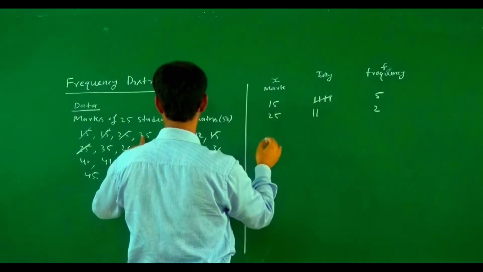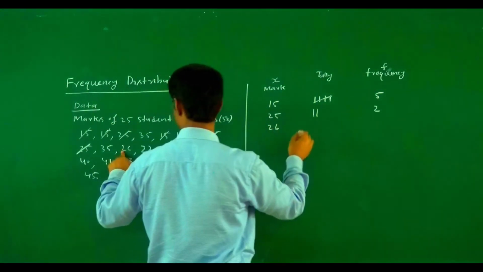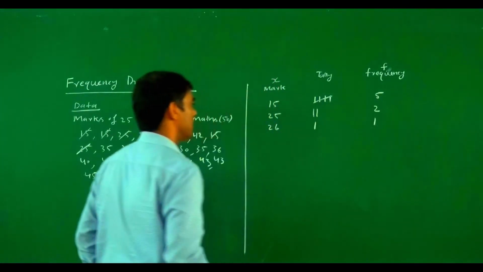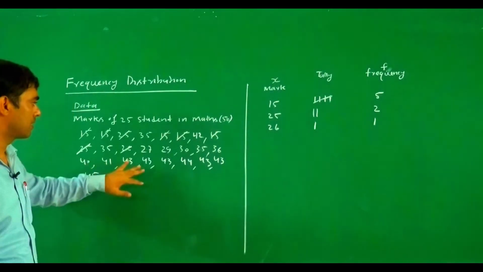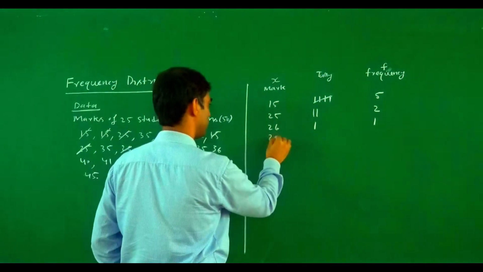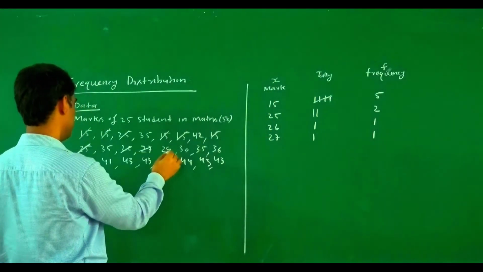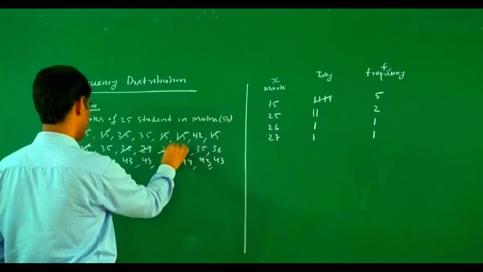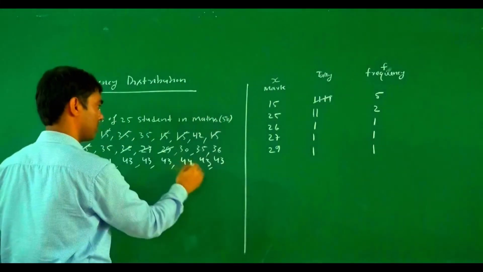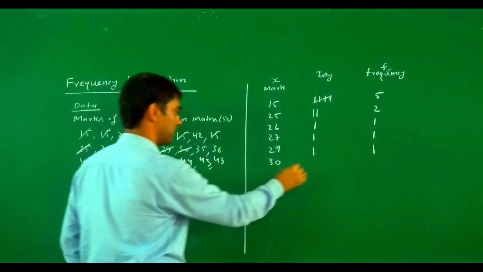Similarly, after 25, the minimum marks is 26. How many students get 26 marks? One student gets 26 marks. After 26, the data is 27, and there is one. Then there is 29, and there is one. If we talk about 30, how many students get 30 marks? One student gets 30 marks.